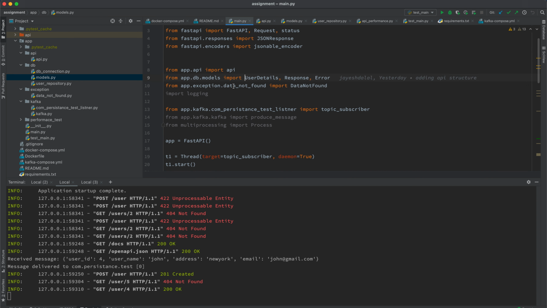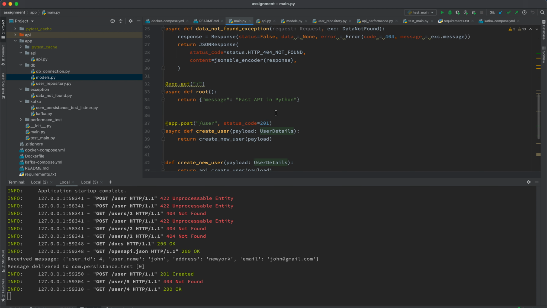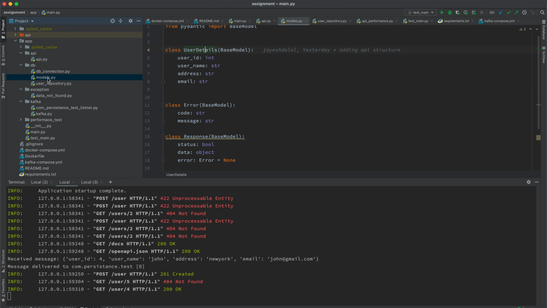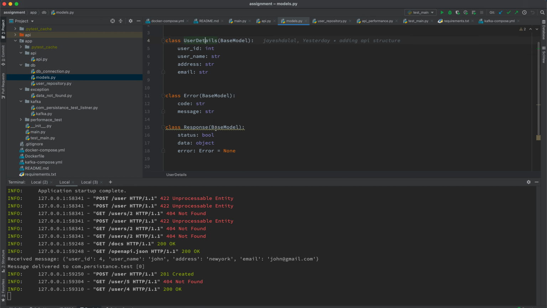If you can see, inside this I also used the user details as a model, where I need all the data which I sent during my POST API, like user ID, name, address, and email. The same data I can also get from the GET API, and if there is no data, then the error comes as the response.